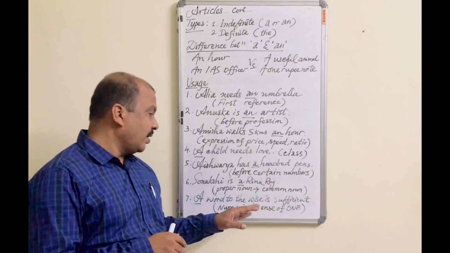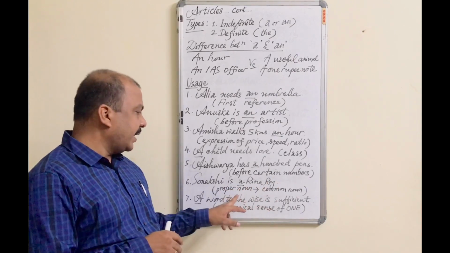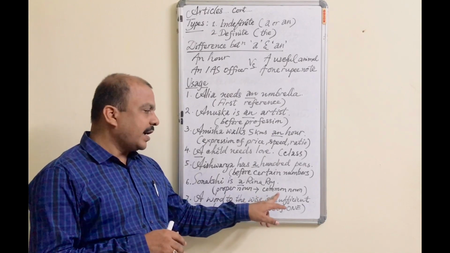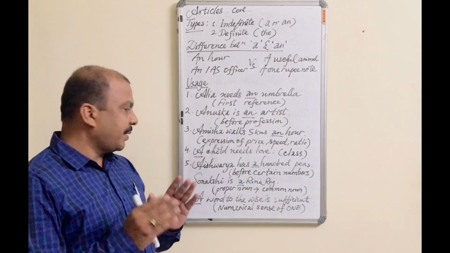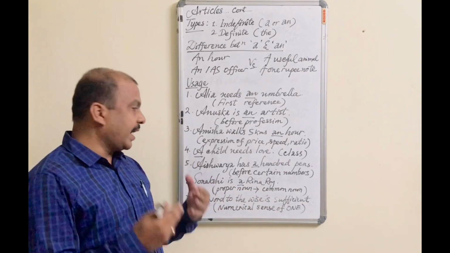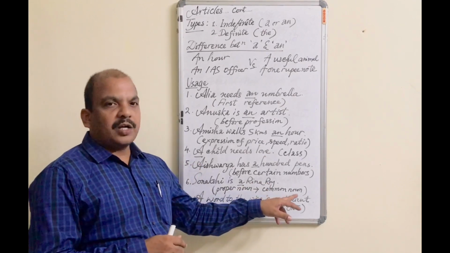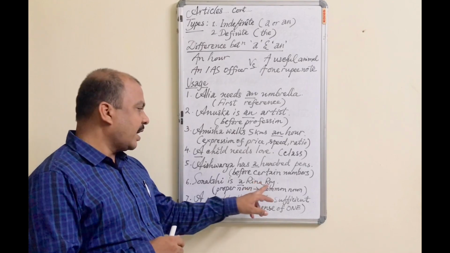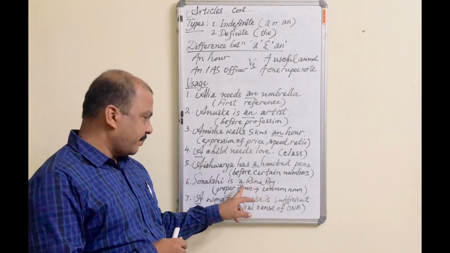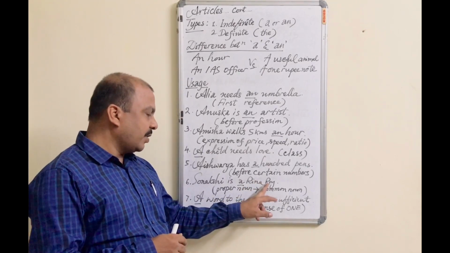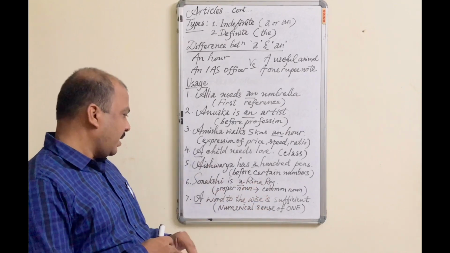It's very important. When we use Rina Roy, it is a proper noun used here as a common noun. It is a common name, that Sonakshi is acting like Rina Roy. So a proper noun is used here as a common noun. Before a proper noun used as a common noun, we have to use "a" or "an".